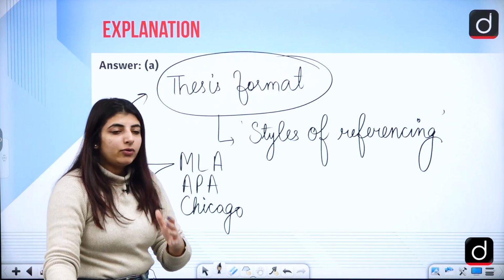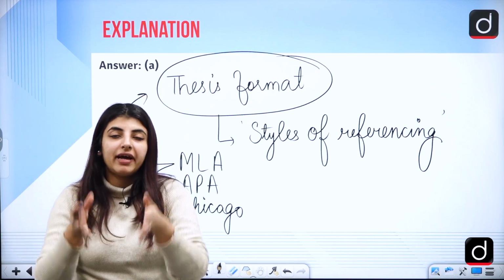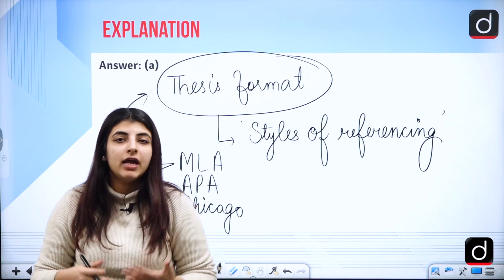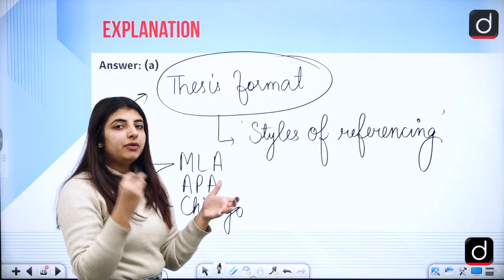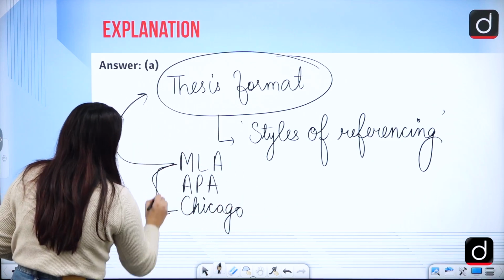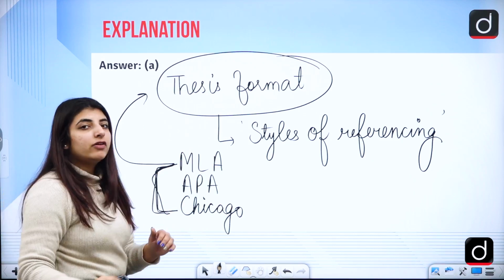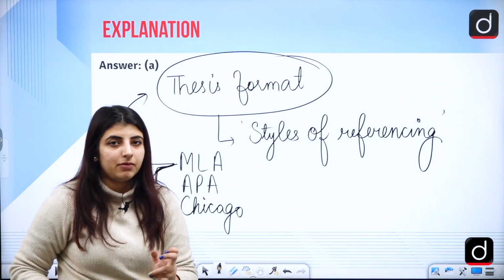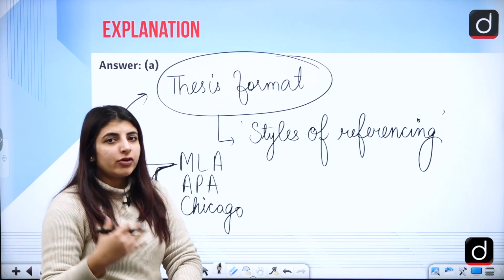There is a different, particular pattern set by an institution or organization wherever you are studying. They also have certain guidelines for the people who are doing their PhD. So these are the major three styles of referencing or formatting which are there when you are trying to cite certain people when writing your dissertation or thesis.